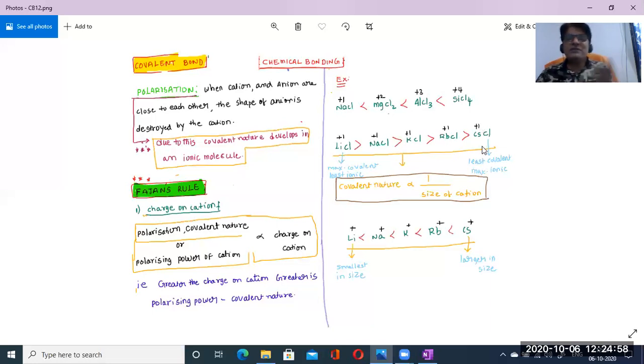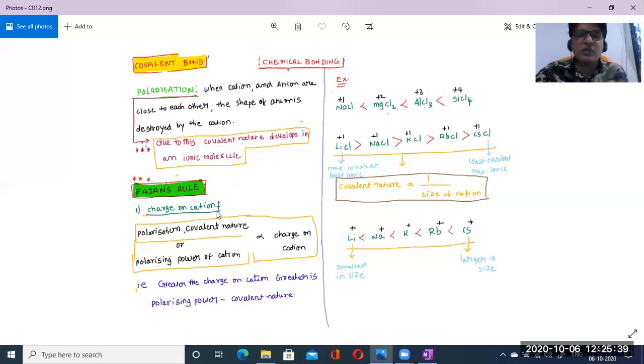So here we can get the variation, the relation, meaning the differentiation with the ionic nature also. If lithium chloride has higher covalent nature, then lower will be the ionic nature. Most covalent means maximum covalent nature, then least ionic nature. In cesium chloride, the size of the cation is larger, and larger cation size means least covalent nature. Least covalent nature means maximum ionic nature. That's it. So this is about the charge on the cation.